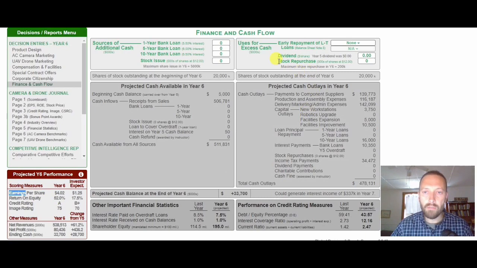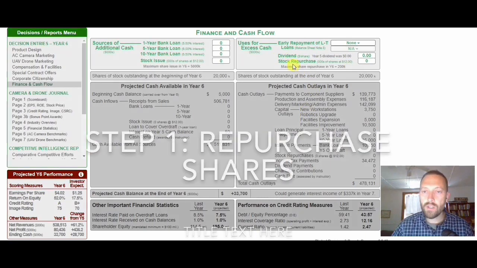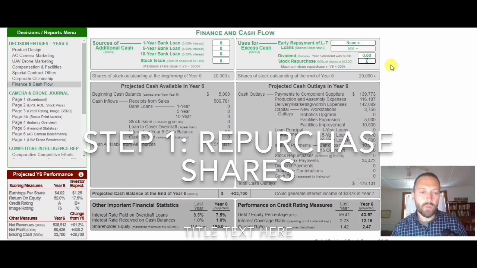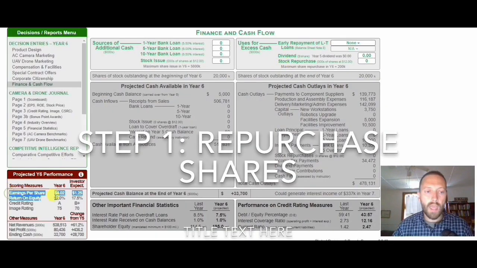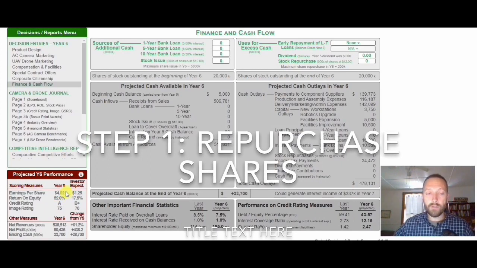So on this page, you have a method of reducing the number of shares, and that's to repurchase stock. If you repurchase stock in this box right here, then you're going to be able to buy those shares on the open market, bring them into the company, and hold them in some account that allows you to take them out of circulation. And that will raise your earnings per share. And it will raise your earnings per share for every year after you do that.